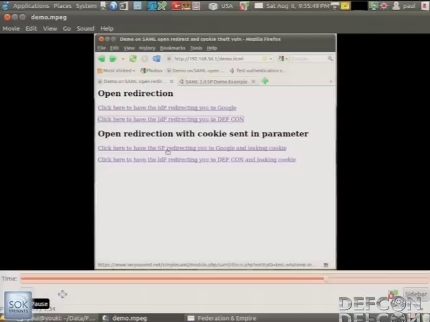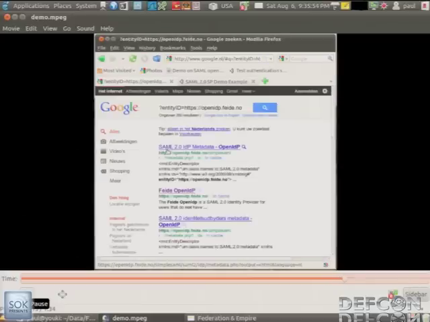And now, if you click on the malicious link, you'll see that the redirection ends up with the theft of the cookie. Right? So that's the demonstration. I hope that's clear. So that's how you can steal a cookie and make cookies flow between DNS domains using this kind of vulnerability.